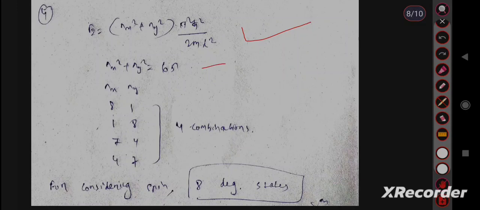The values are 1 and 8, 8 and 1, 4 and 7, 7 and 4. These 4 combinations will give the value nx² plus ny² equal to 65. So option B is there, but if we take the answer 4, option B, it is not the correct answer,